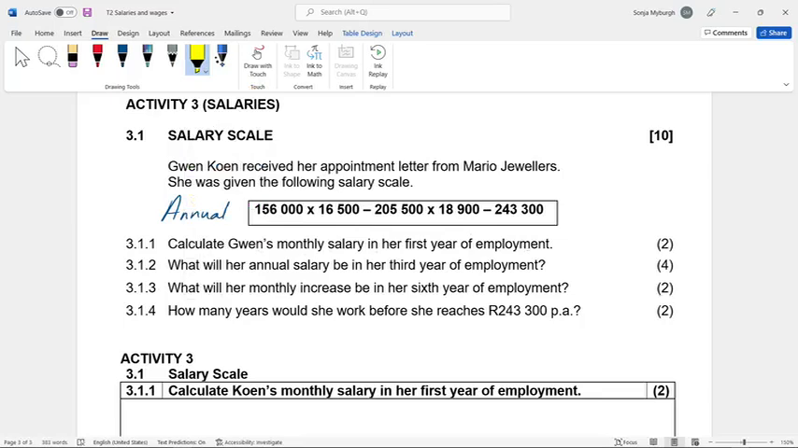In accounting, you read 3 times. Calculate Gwen's monthly salary in her first year. What will her annual salary be in her 3rd year of employment? Now it refers to per year. What will her monthly increase be in the 6th year? And how many years would she work before she reaches 243,300 per annum? So that's actually 10 easy marks.